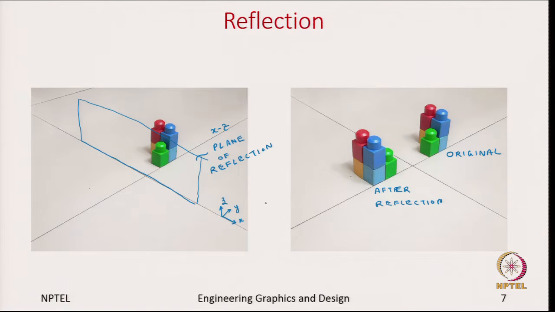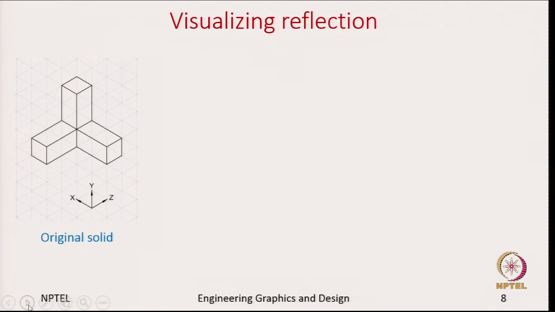So, since we have shown this plane of reflection, we see that the closest to the plane of reflection is a green cube here, and even in the reflected one, the closest to the plane of reflection will be the green cube, and rest continues. But now, let us see with an example how we can develop this reflection. So, here is the original object I show here, and there is a coordinate system.